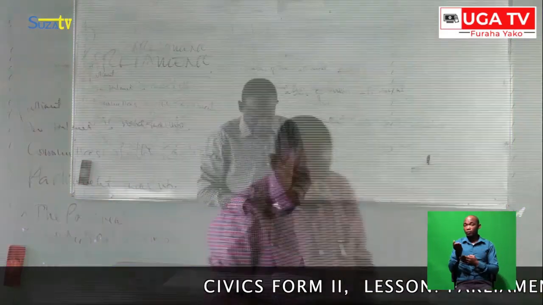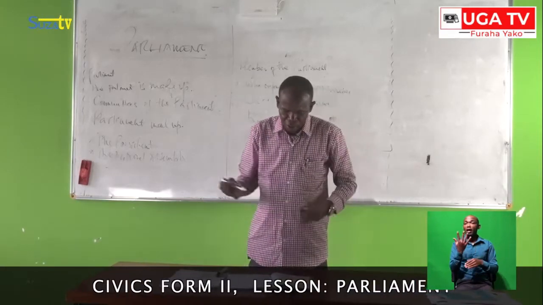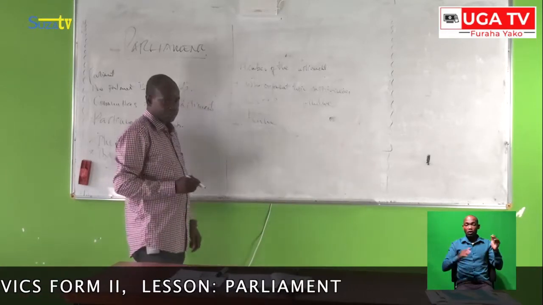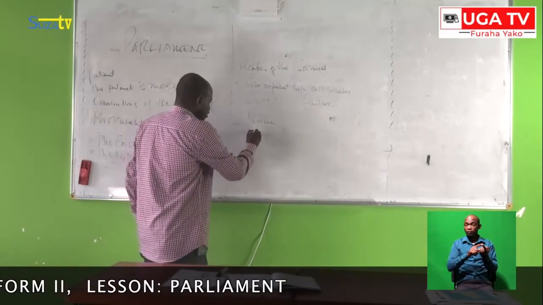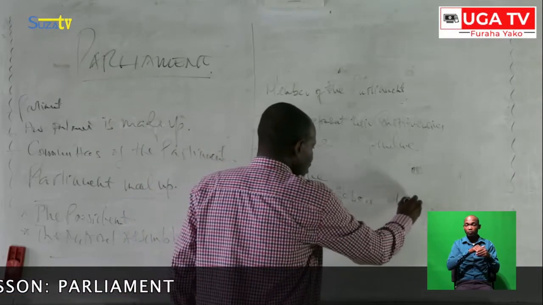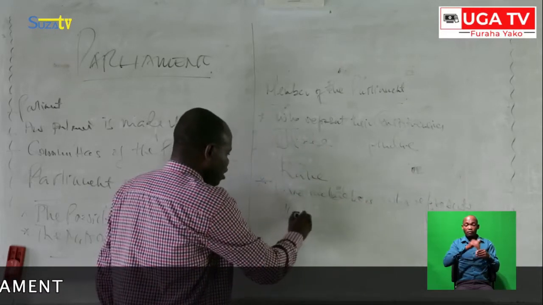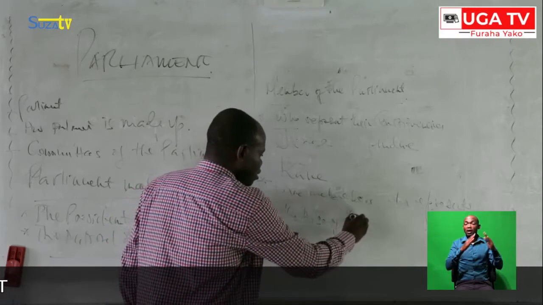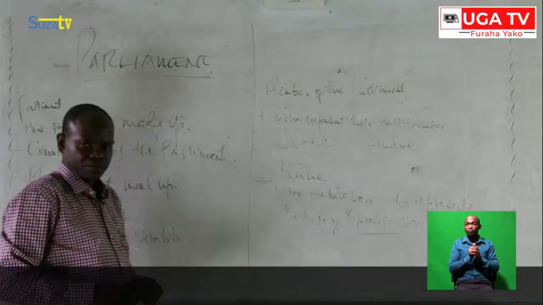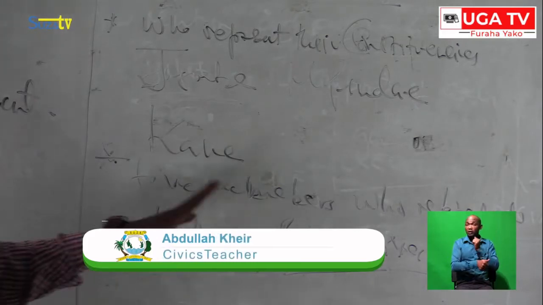Another important thing concerning the members of the parliament is the 5 members who represent the House of Representatives. Another member, the second one, is the 5 members who represent the House of Representatives. Under the House of Representatives, they are the members.